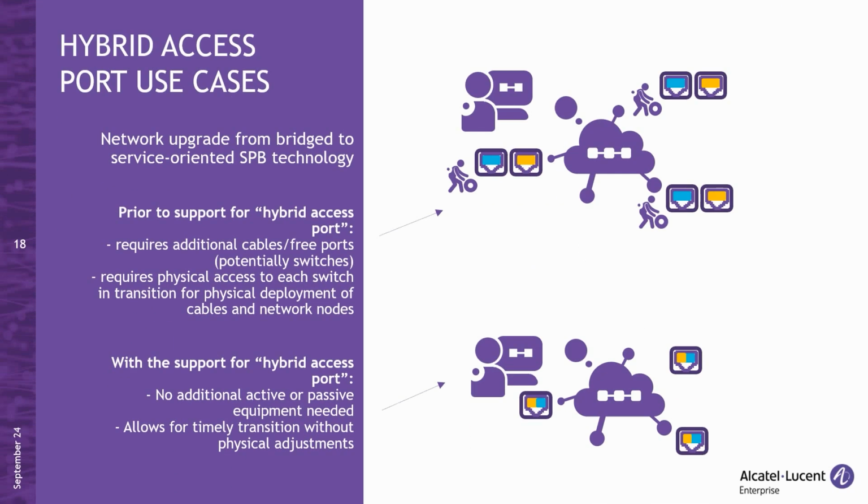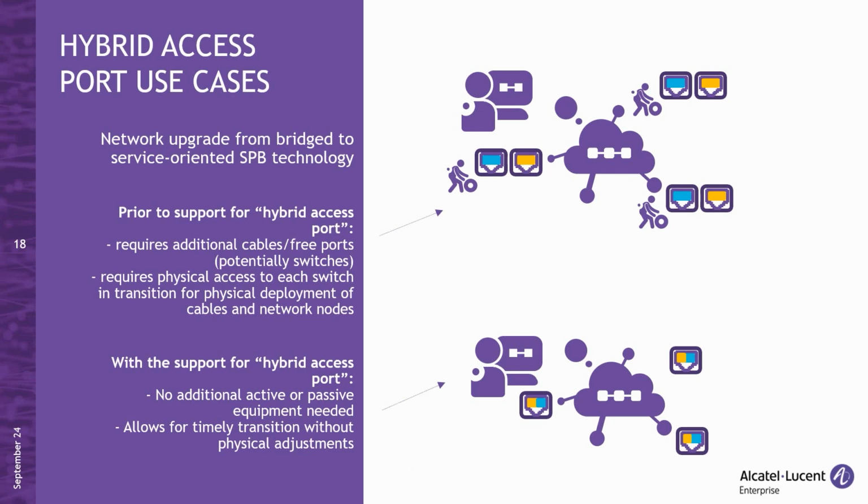What is the use case for the hybrid access port feature and how can it benefit our customers? A key use case for the hybrid access port feature is during network upgrades where customers are transitioning from a VLAN domain to a service domain. This transition enables them to take advantage of the advanced features that service-based networks offer. Before the introduction of the hybrid access port, this transition required two physical ports, one to connect clients in the VLAN domain via bridge port and another for the service domain via an access port.